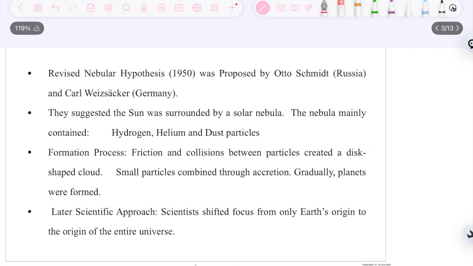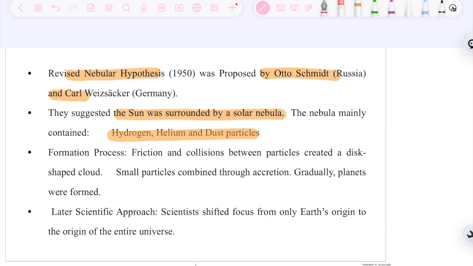When we talk about the revised Nebular Hypothesis, which was given by Otto Schmidt and Karl, you do not need to remember the names. What does it suggest? It states that the sun was surrounded by a solar nebula. It stated that the sun was already present and a solar nebula was already present. This was also the main limitation of the Nebular Hypothesis, that it did not explain the origin of the nebula, that is, where this nebula came from. But this revised Nebular Hypothesis assumed that there was a sun and there was a solar nebula. And this nebula mainly contained hydrogen, helium and dust particles.